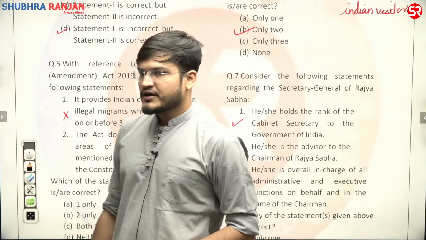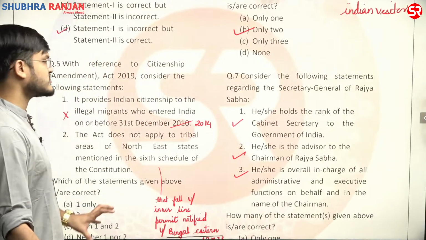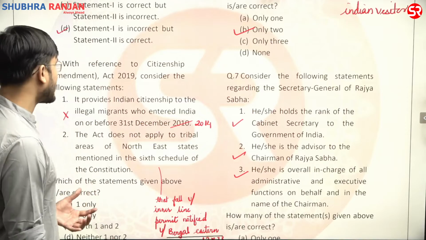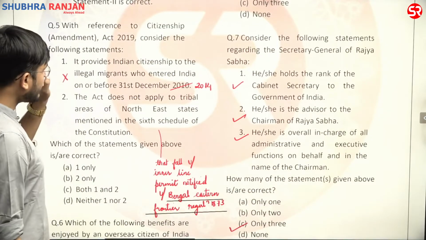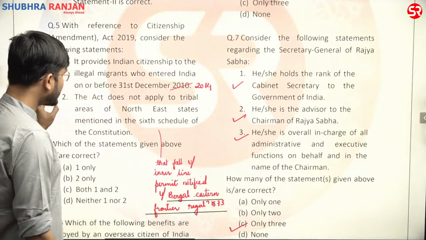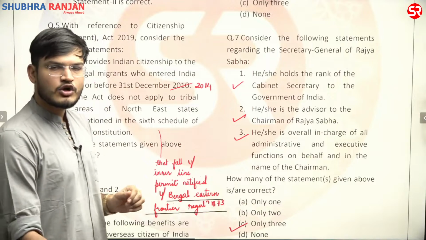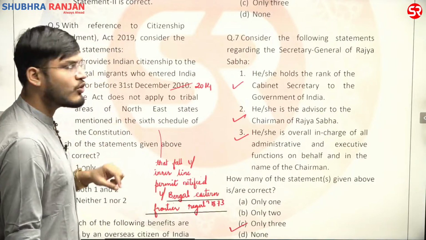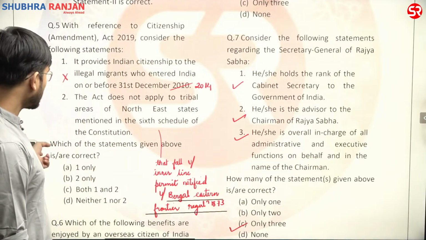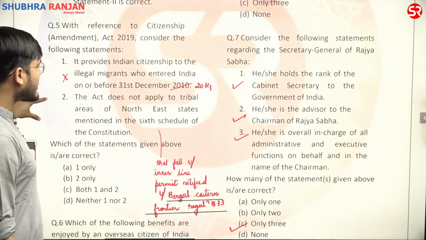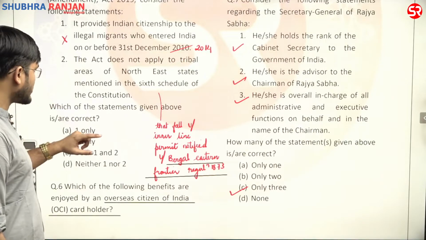Question number 5. Now here, if you will see question number 5, you will find that this question is with respect to the Citizenship Amendment Act of 2019. Consider the following statements. It provides for Indian citizenship to the illegal migrants who entered India on or before 31st December 2010, it is written, but the date mentioned is 2014. First statement is wrong. The second statement, the act does not apply to the tribal areas of northeastern states mentioned in the 6th schedule of the constitution.